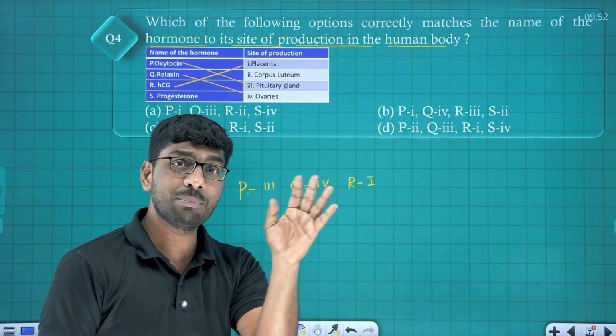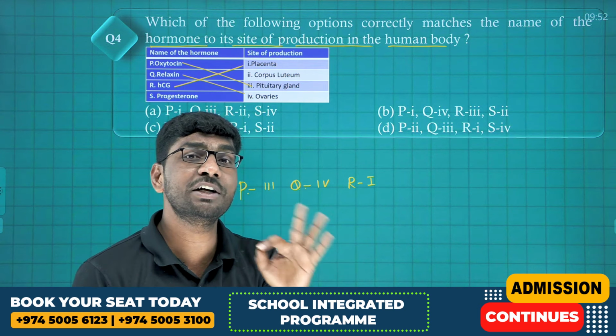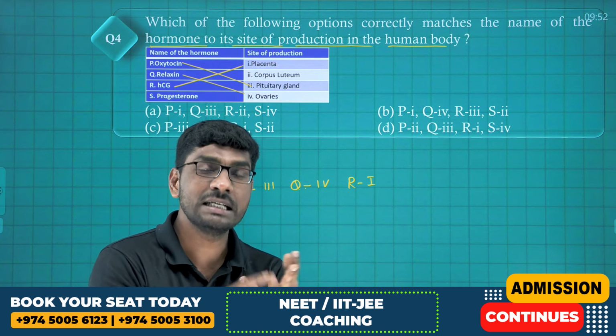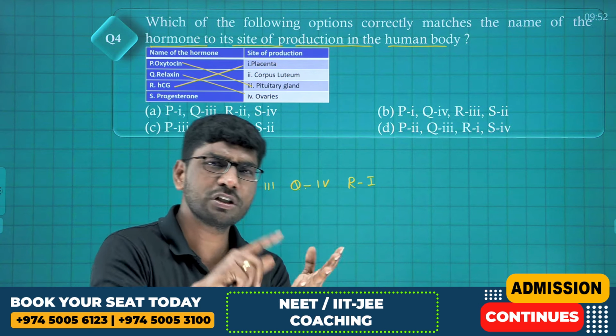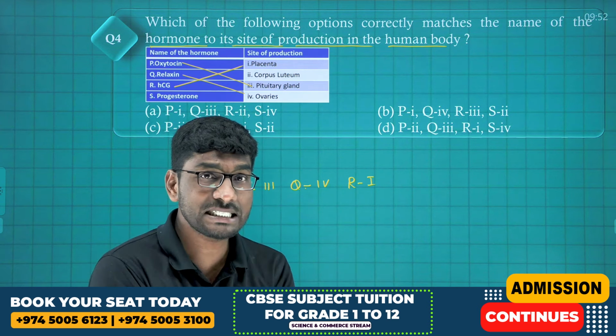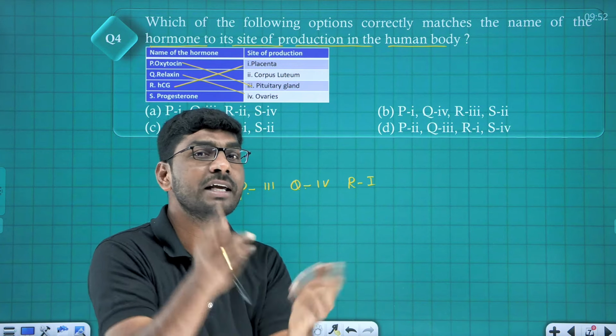There is one question in PYQ. Which hormones are exclusively present in a pregnant woman? HCG, HPL, relaxin, you should write, because estrogen and progesterone are normally present in every female, but during pregnancy, relaxin, HCG, HPL concentration increases. Keep in mind.